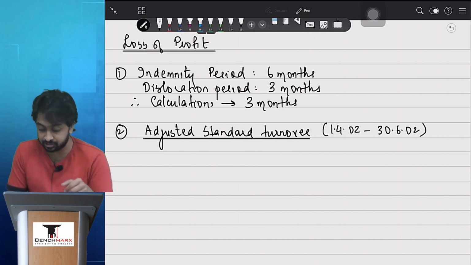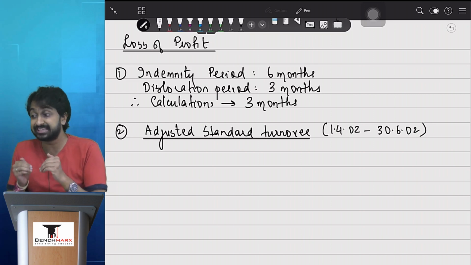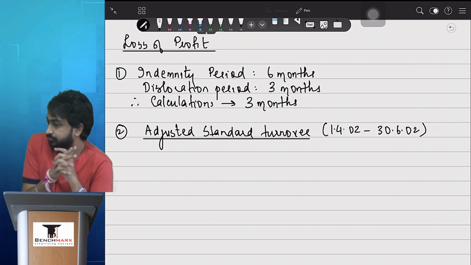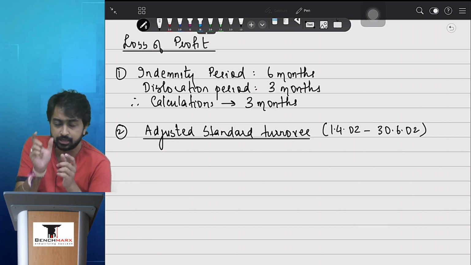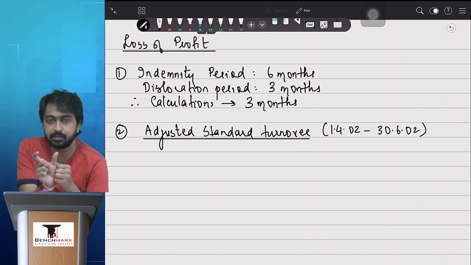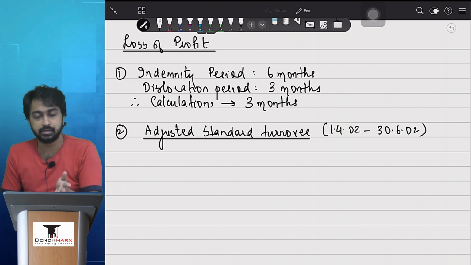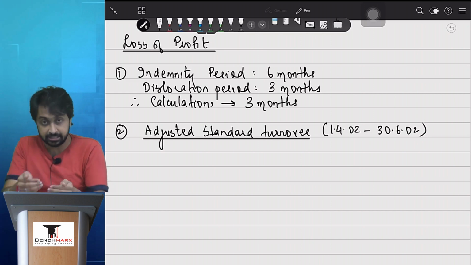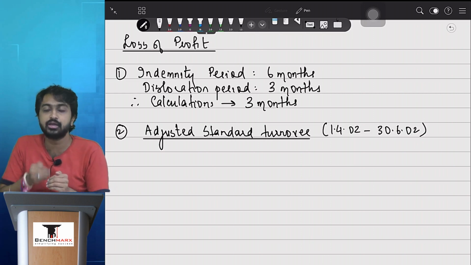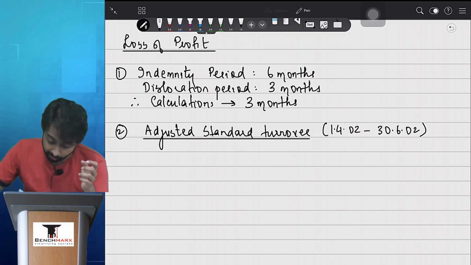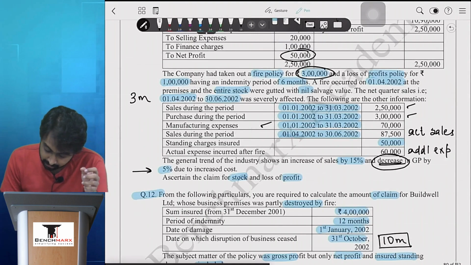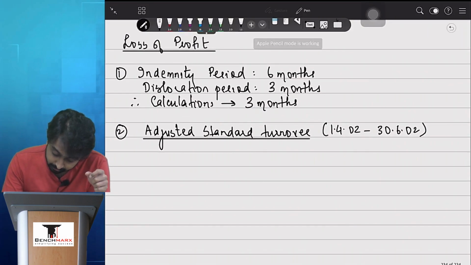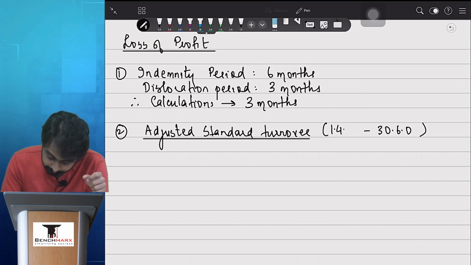First of all, are you guys convinced with the period that we have to do this calculation for? हाँ, we always find out dislocation period का exact period of the exactly preceding year. In that period sales कितना हुआ है, add or less the trend. This means in this period इतना sales should have happened. बराबर. अभी how do we find this? अरे sorry मैंने डेट तो बराबर 1 ही लिखा था. We want for 1 only because फायर हुआ है 2 में ना, तो मैंने 1 लिखा था, फिर 2 लिखा, फिर वापस 1 लिखा. क्या कर रहा हूं मैं?